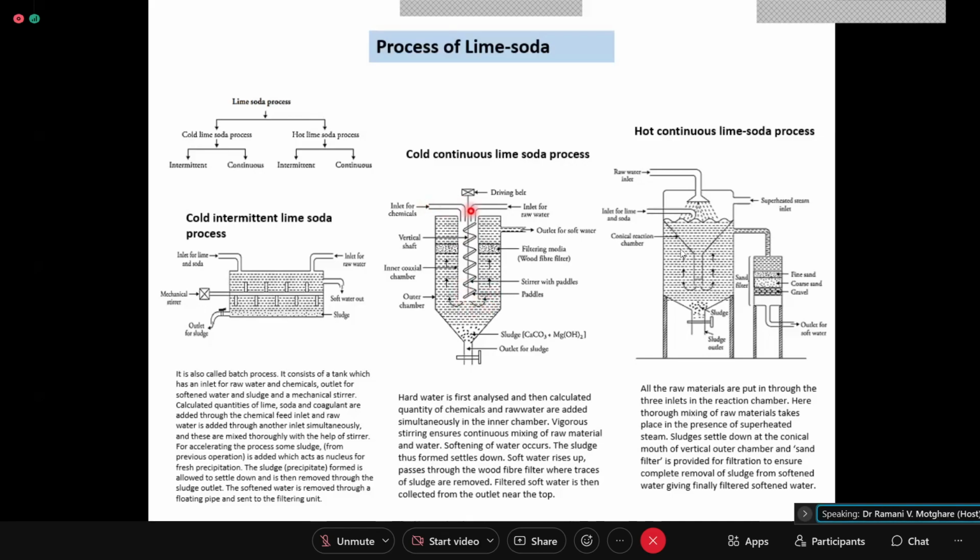so that when the water is getting mixed with the chemicals, lime and soda, because it is put in from the upper side, water will rise slowly, and there will be a glass wool or fiber, or wood fiber filter. So all the precipitate of calcium carbonate and magnesium hydroxide formed will stick here and will not come above, and clarified water will come up. The sludge will settle down at the bottom.